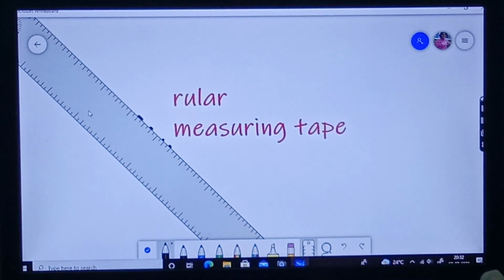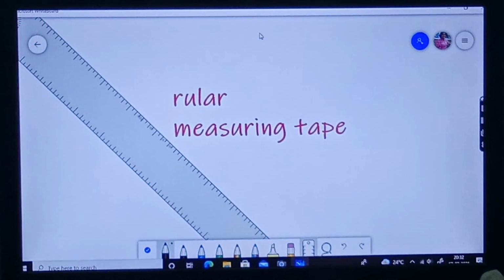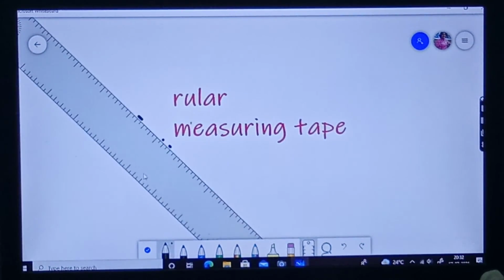Why? See, in a glass thermometer, if you have gone to a doctor, you can see a small thermometer there. In that the mercury will be there, and the markings will be there. Those markings are known as the scale, but not the instrument you are using. This is known as a ruler, and a measuring tape you will use to measure the length.